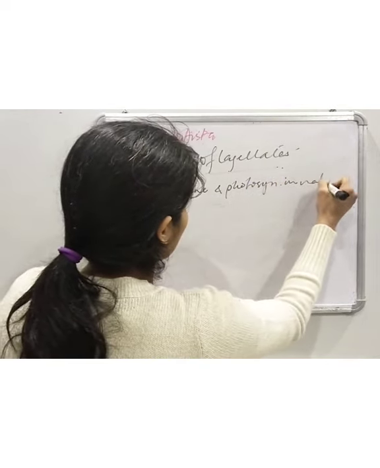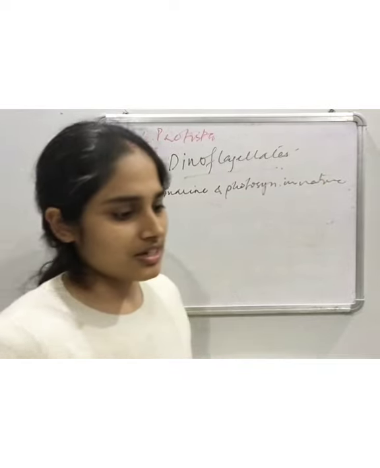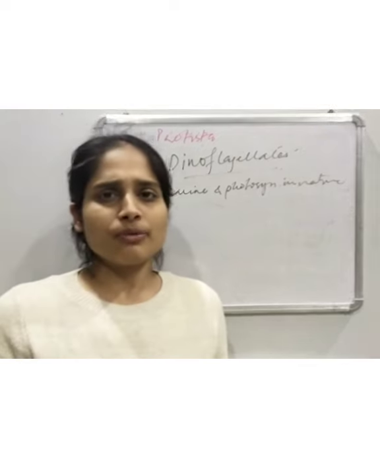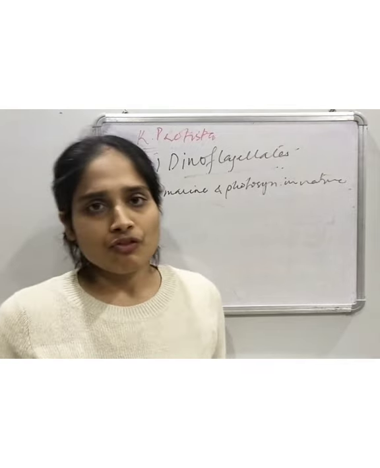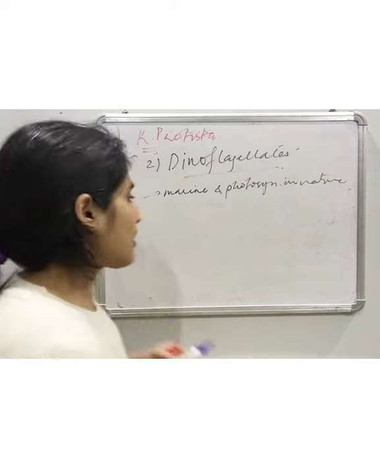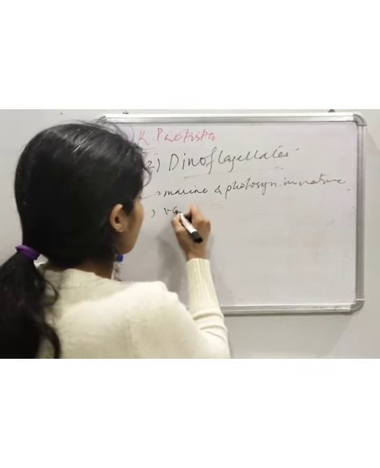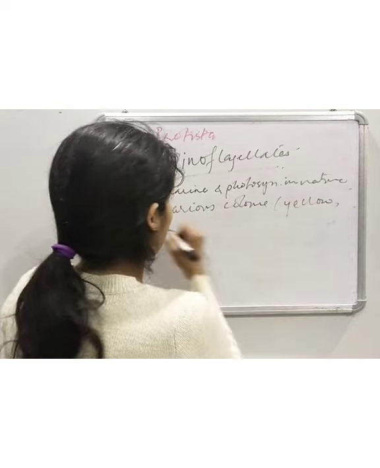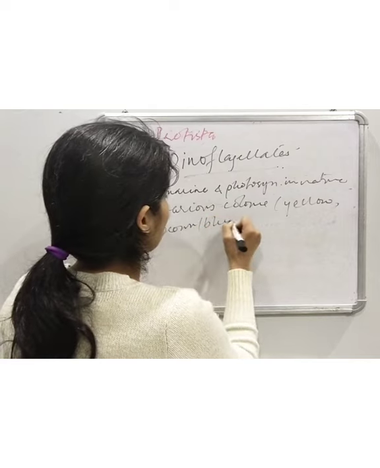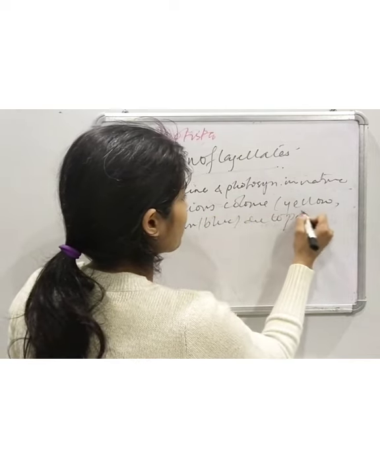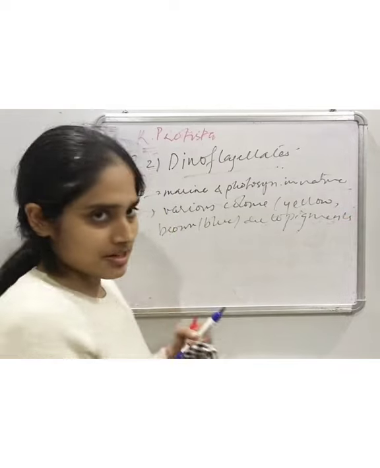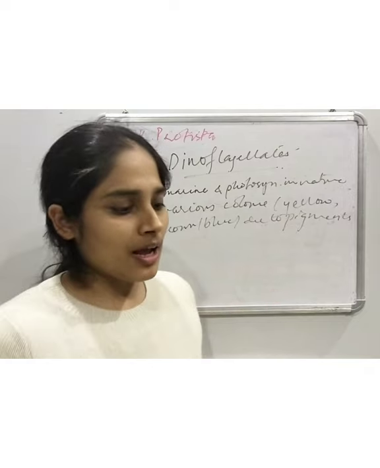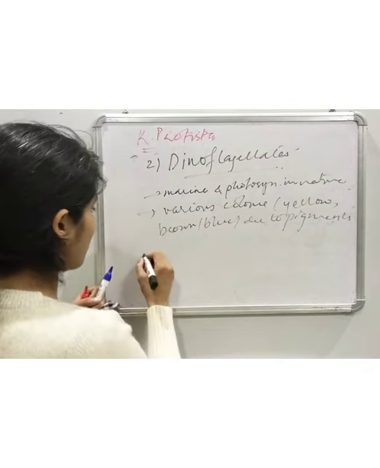They can be of different colors, like yellow, brown, or blue, because they may contain different pigments which impart these colors. So different pigments give different colors. Then their cell wall is made up of cellulose.